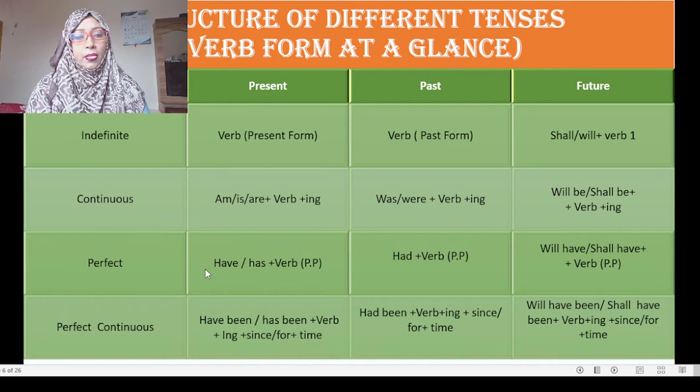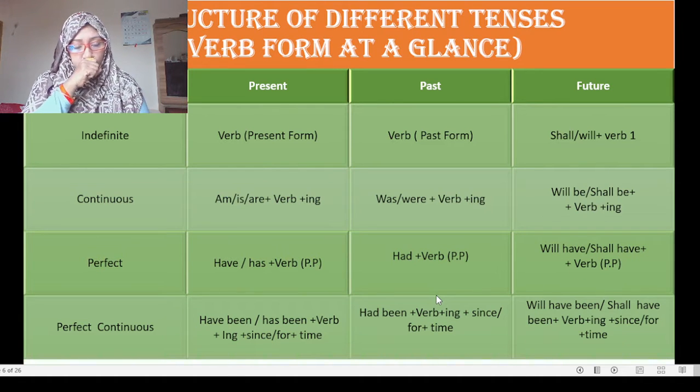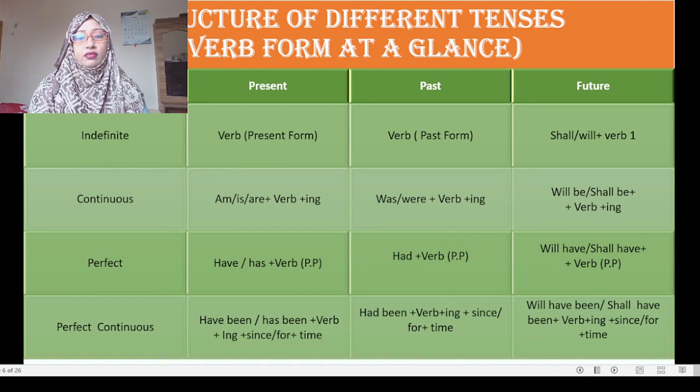In perfect tense, the auxiliary verb will be have or has plus verb PP, that means past participle form. This is the third form of the verb. Past perfect tense: had plus verb PP, and future perfect tense: will have, shall have plus verb PP. So the common thing is that in all perfect tenses the main verb form will be the same, the past participle form of the verb.